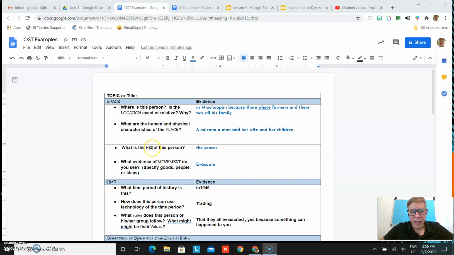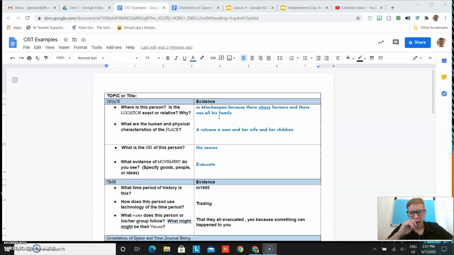Hey guys, I'd like to show you a couple examples from your work from yesterday. I'm first going to show you a bad example of somebody who did not earn any credit, and then a good example of somebody who earned full credit on their orientation of space and time worksheet based on the reading of Dionysius. So this first person, like we said, did not even achieve a 60.